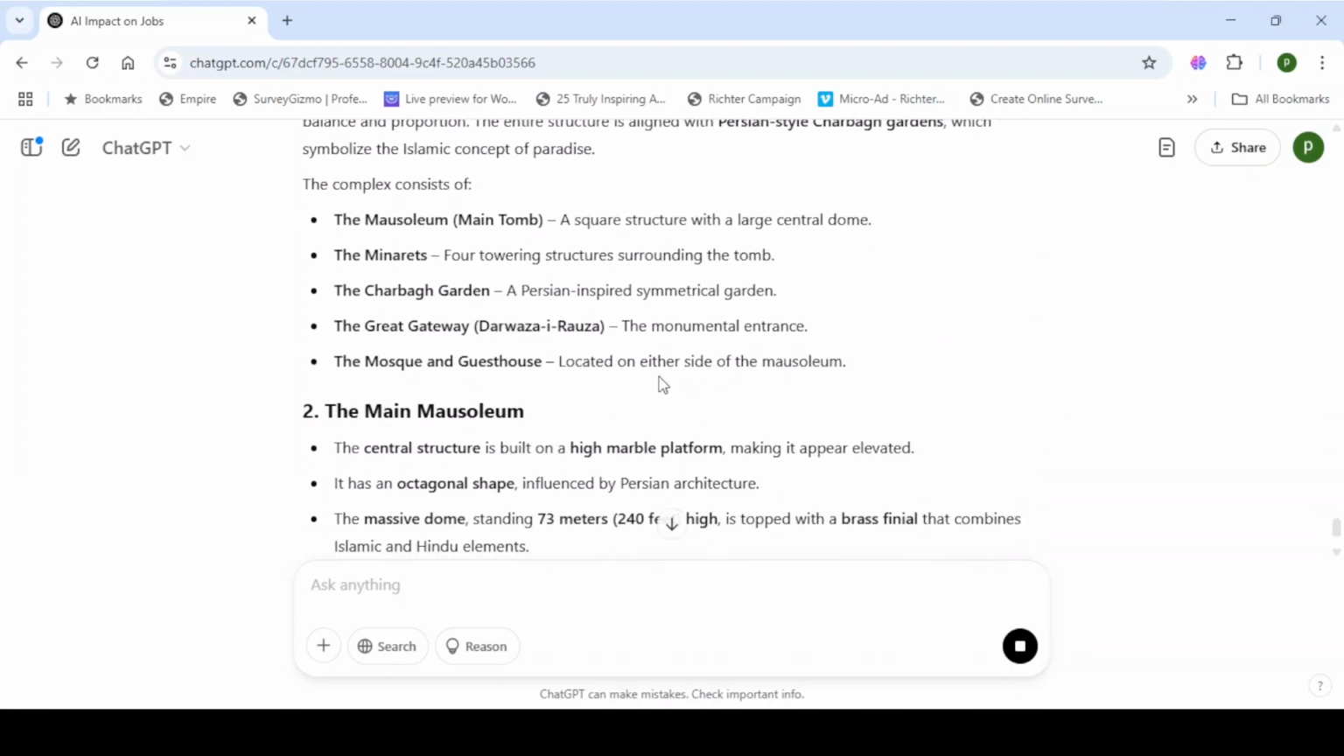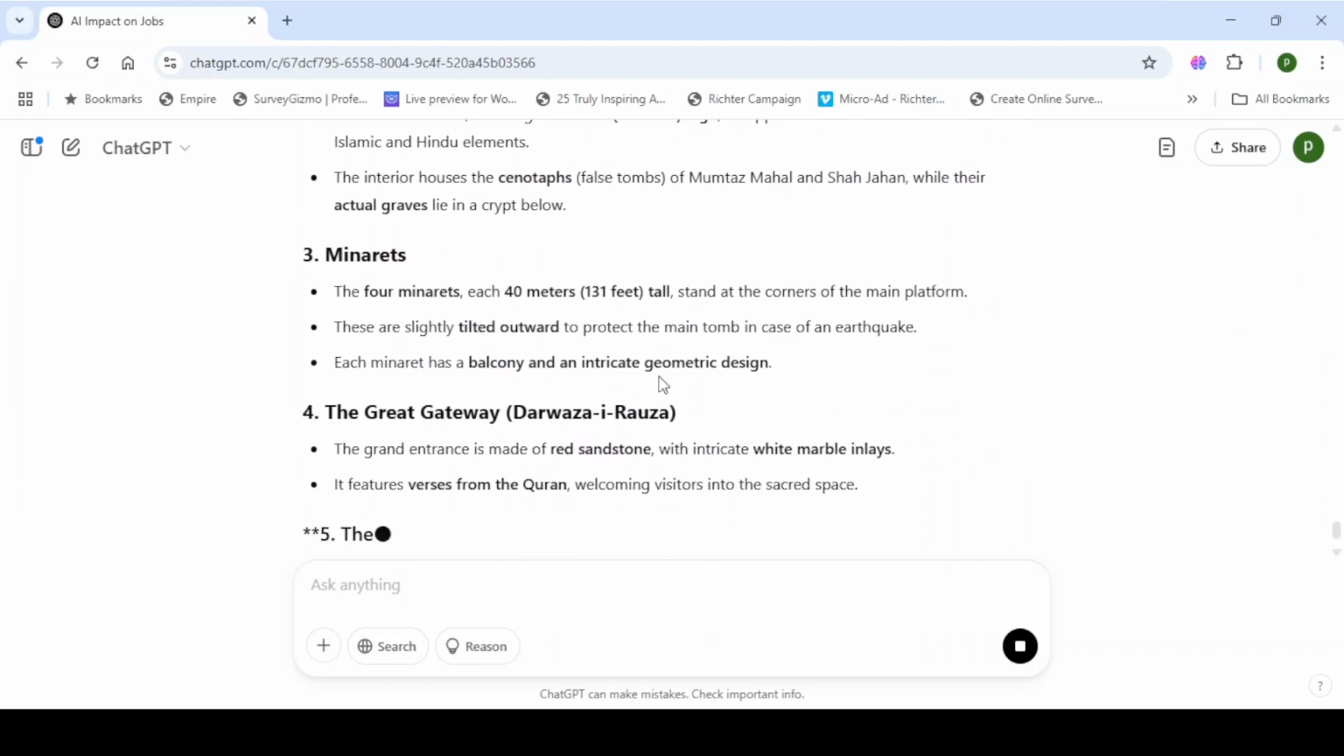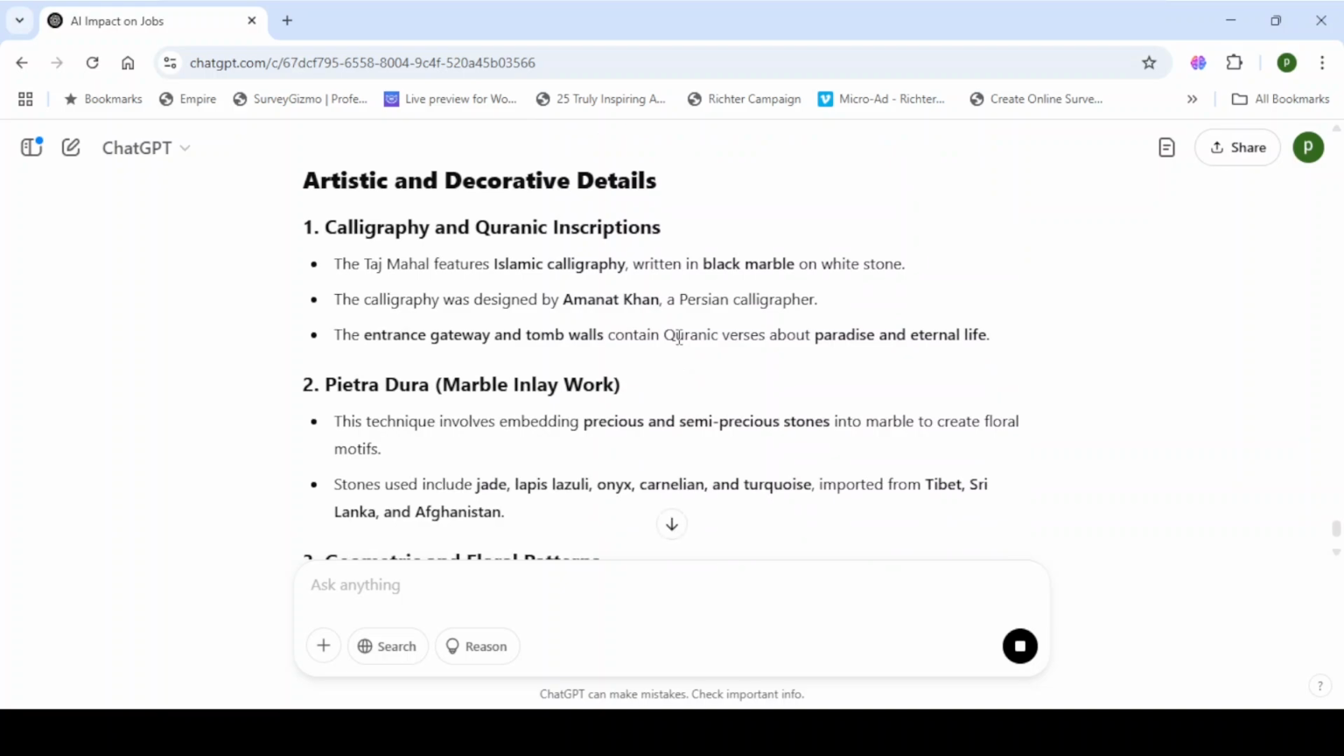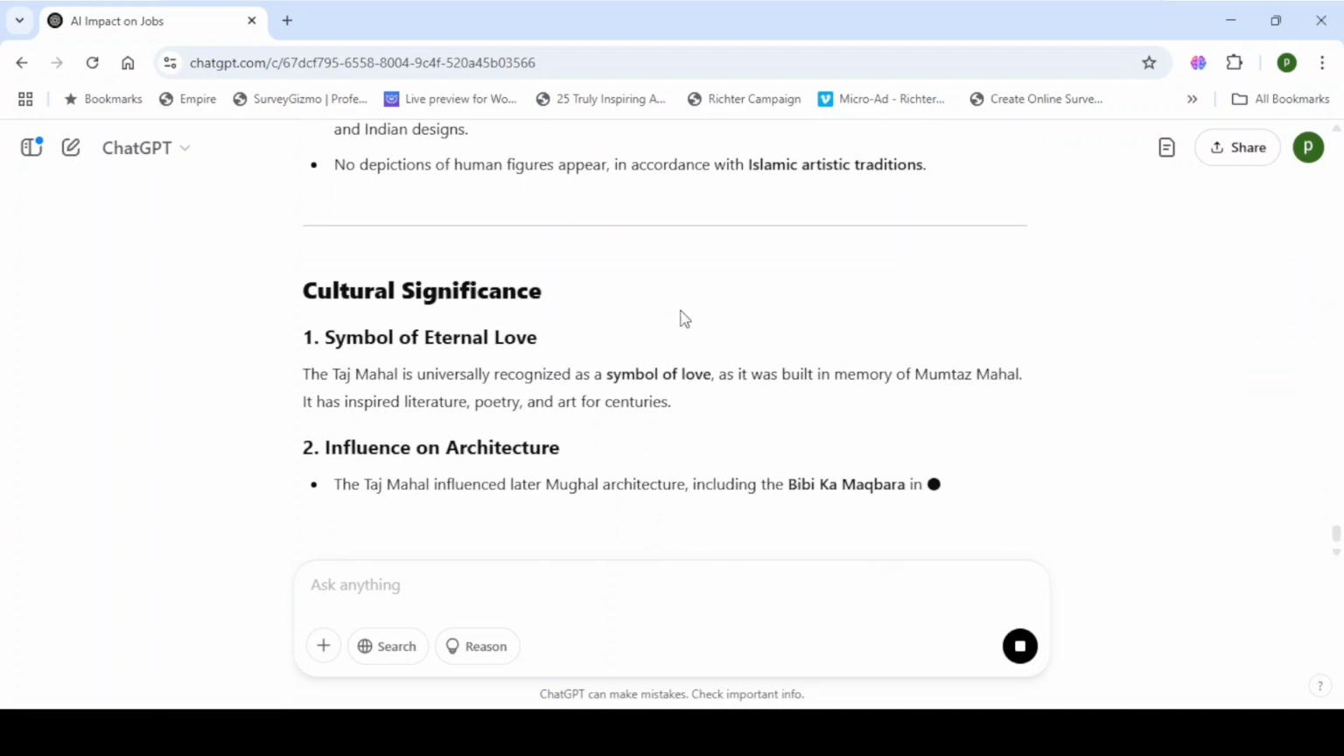Basically, prompt engineering helps you get high quality output from AI and saves time by reducing trial and error. And also, it can be used in many industries like customer support, writing, and programming.